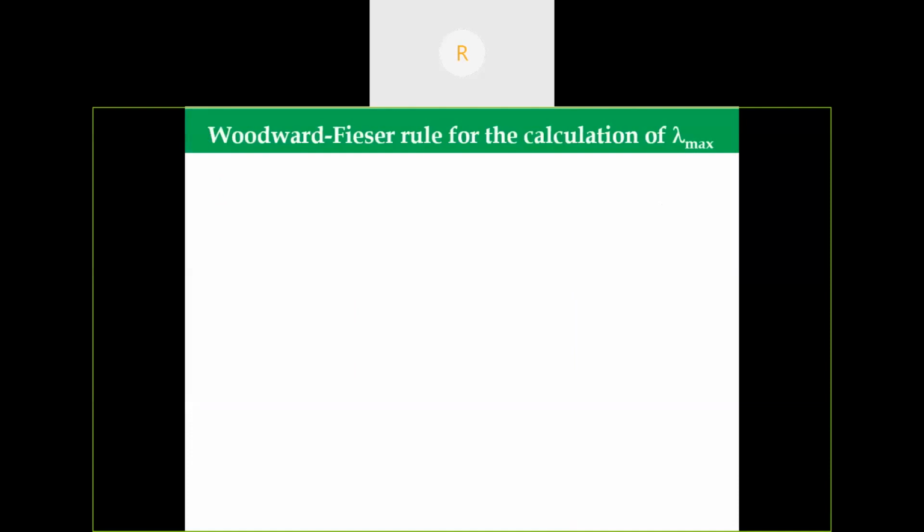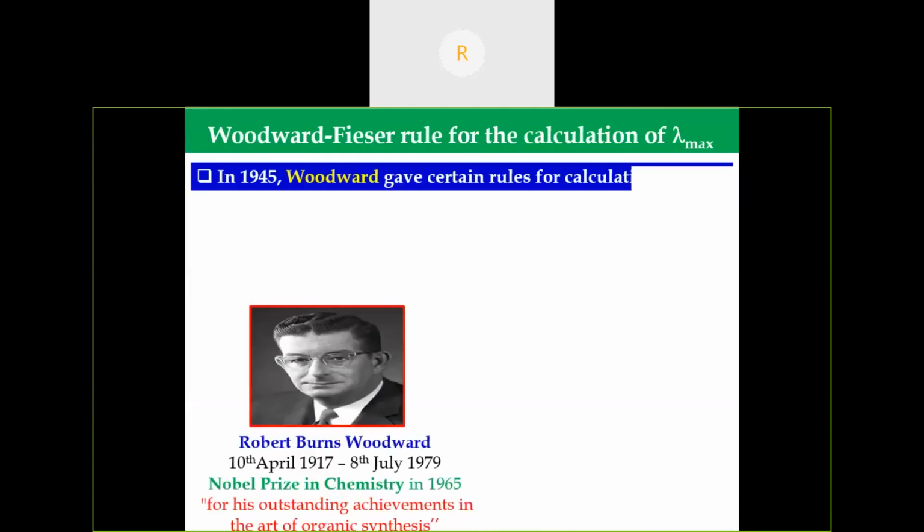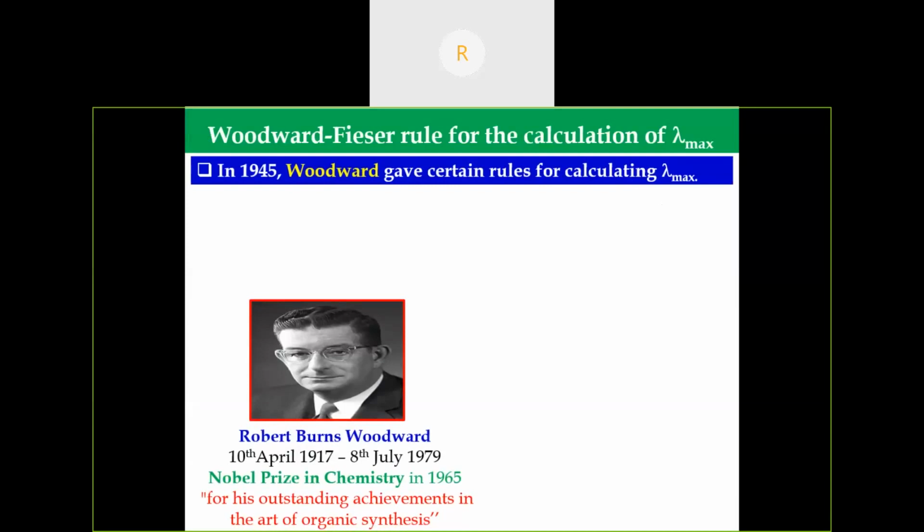Then Woodward-Fieser rules for the calculation of absorption maxima. In 1945, Woodward gave certain rules for the calculation of absorption maxima of an organic compound. In fact, he is a Nobel laureate. He got the Nobel Prize in 1965 for outstanding achievements in the art of organic synthesis. In the early 1940s, he synthesized many complex natural products, including quinine, cholesterol, cortisone, reserpine, chlorophyll, lysergic acid, etc. So his time is called the Woodwardian era. That much contribution to organic synthesis he made.